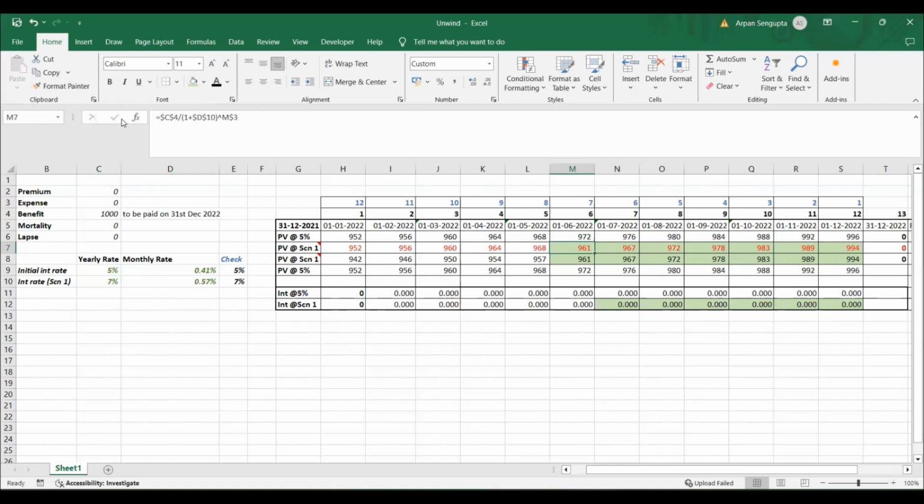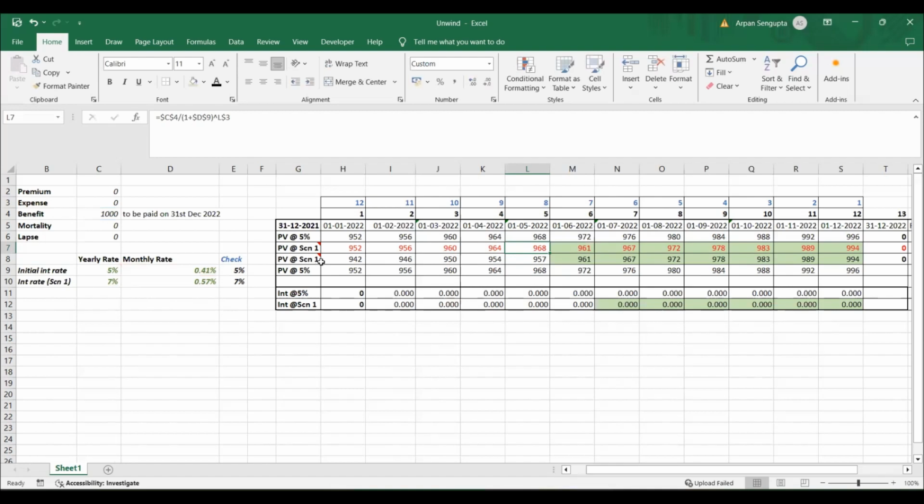But then here you can see D10 means this one, right? The monthly rate which is applicable for 7%. So from June to December, the 7% rate is applicable, we convert it into monthly, and the discounting is happening at that rate, as simple as that. But here what we have assumed, based on the previous thought process, is that the discounting will happen at 5%. Now this is an incorrect calculation. Why is this an incorrect calculation? Think about that and we'll come to that. This is an incorrect calculation, right?